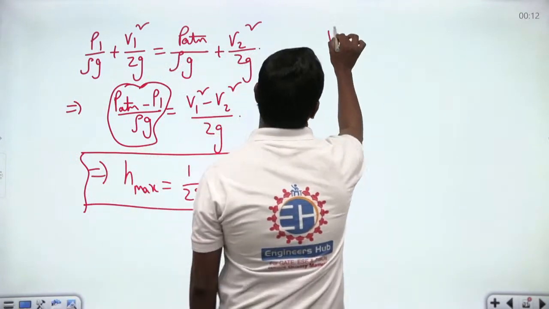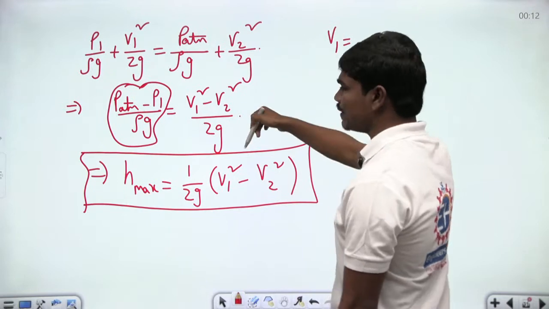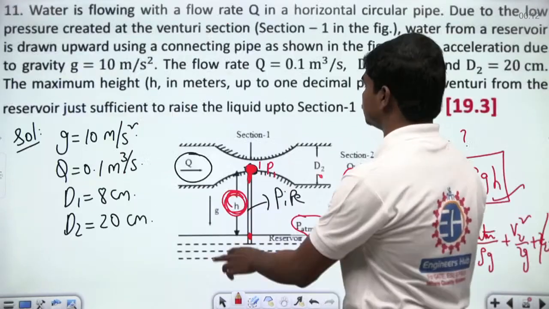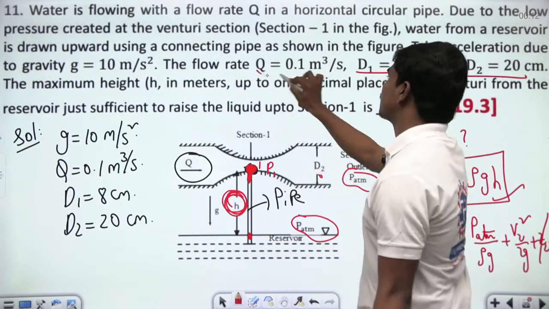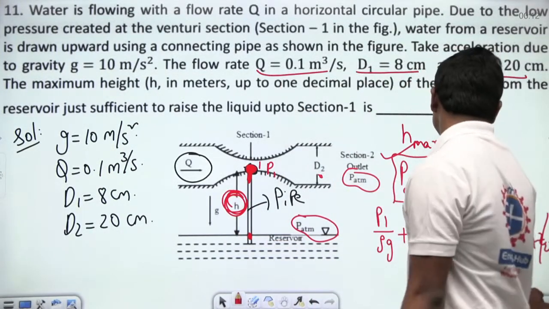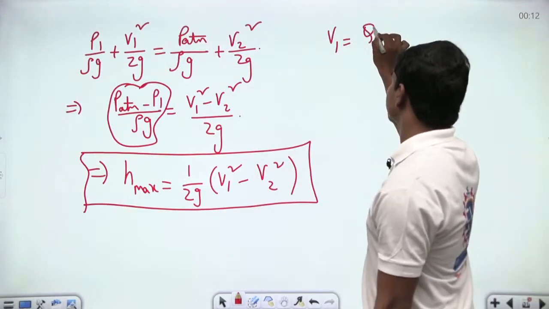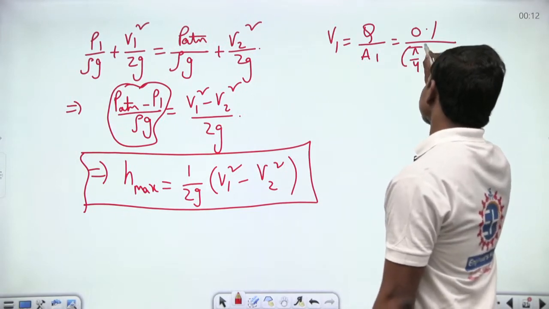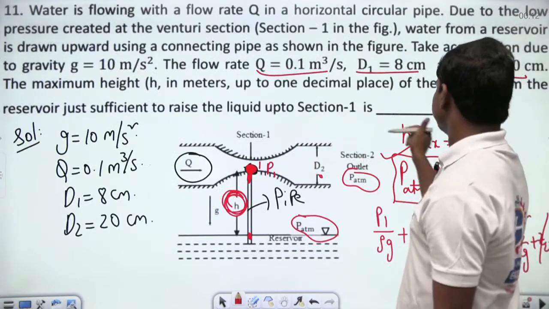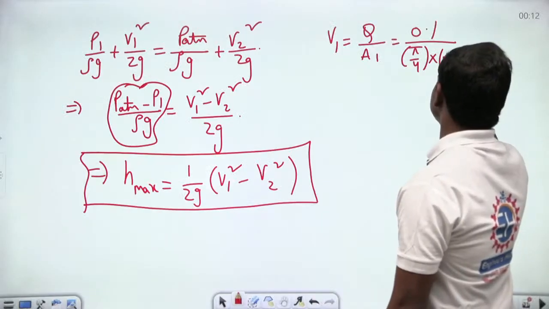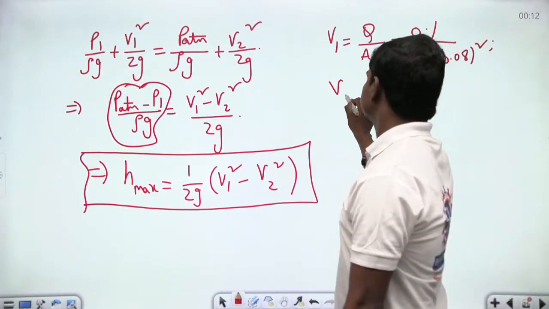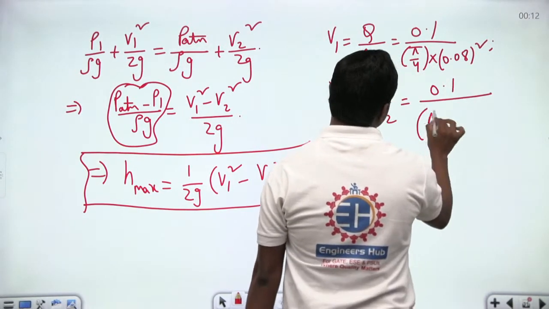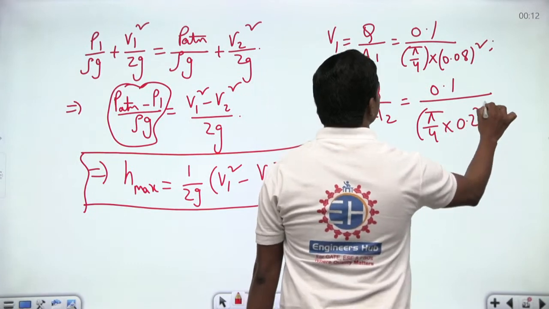Correct? So now how to calculate this V1 and V2? Mass flow rates are given, the discharge is given, and of course the diameters at these sections D1 and D2 are also given. At the same time, discharge is also given, 0.1 meter cube per second. So you can just calculate the values. V1 is equal to Q by A1, which is 0.1 divided by pi by 4 into diameter at section 1, which now is 8 centimeters, so 0.08 whole square. Similarly, V2 is equal to Q by A2, which is 0.1 divided by pi by 4 into 0.2 square. This is what we can have.